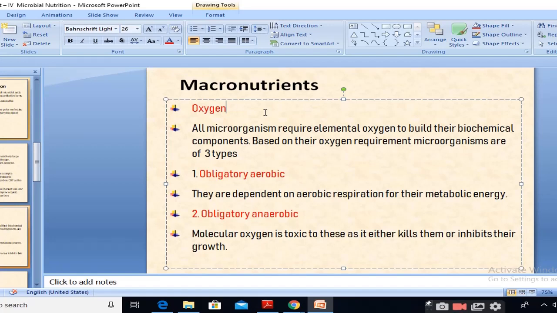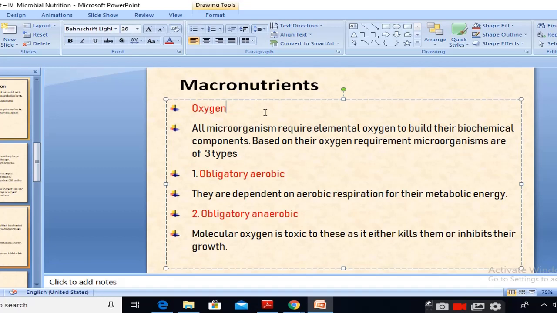If oxygen is absent, then these microorganisms are unable to grow, or in the absence of oxygen these organisms will die. But there is another group of organisms which is obligatory anaerobic. Anaerobic means in the absence of oxygen, or there is no need of oxygen.